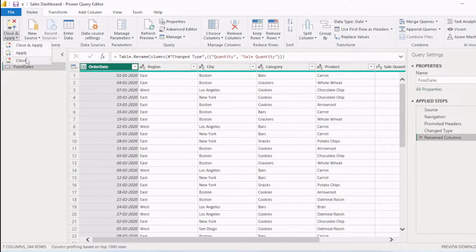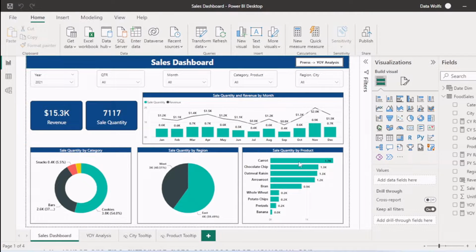Then you can apply these changes to your data, and we are again in the Power BI Desktop. So in Power BI Desktop, there are 3 views. One is report view, data view, and model view. In report view, you can see there are 4 pages in this.